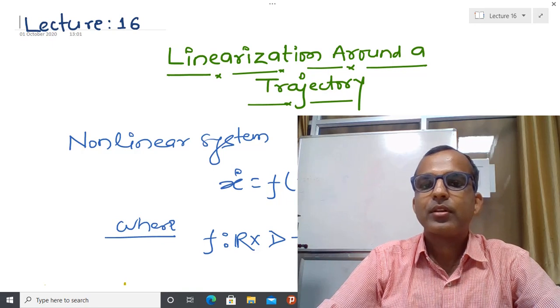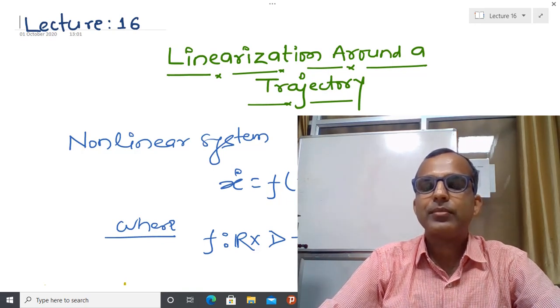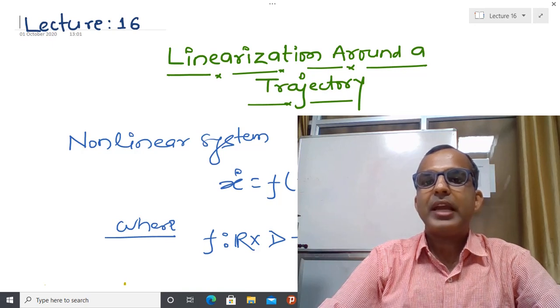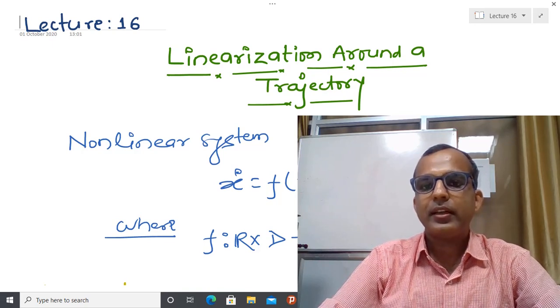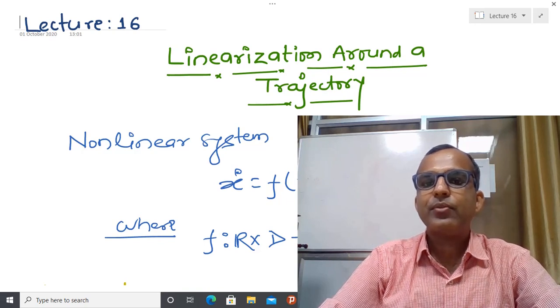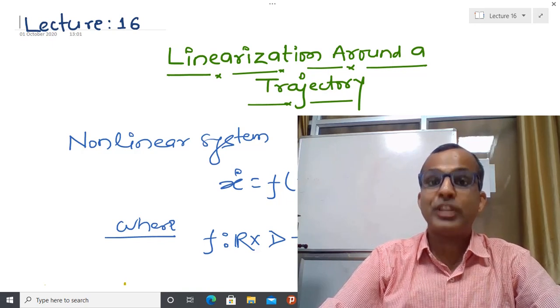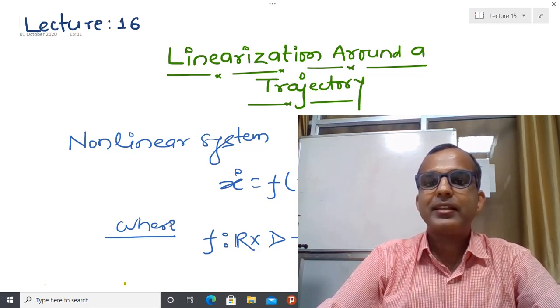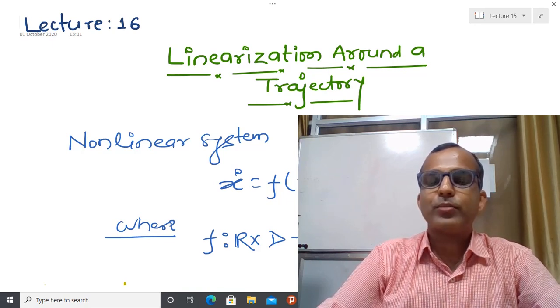So I have some nonlinear system, and what we observed in the previous lecture is that if we linearize that system about the equilibrium point, then whatever system we have received is a linear autonomous system.